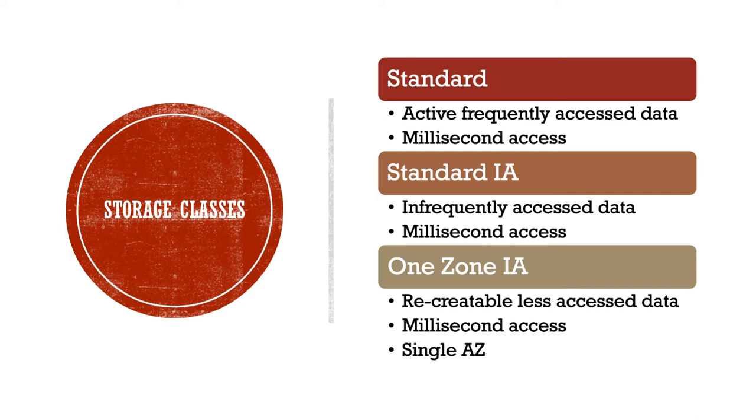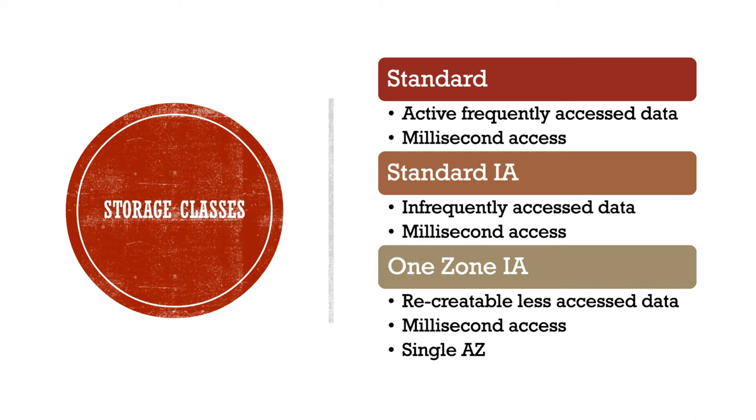That can be either done by intelligent tiering or it can be done by setting life cycle rules. If I have to set life cycle rules, I have to specifically say what my life cycle rule is, or else if I use intelligent tiering, it takes care of moving the data between different storage classes by looking at the access pattern.